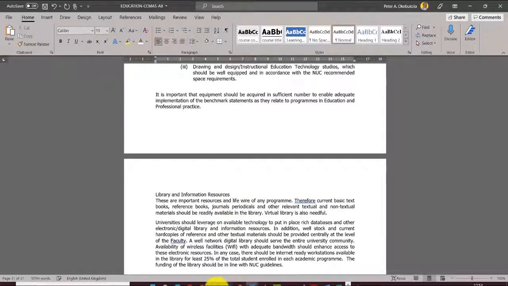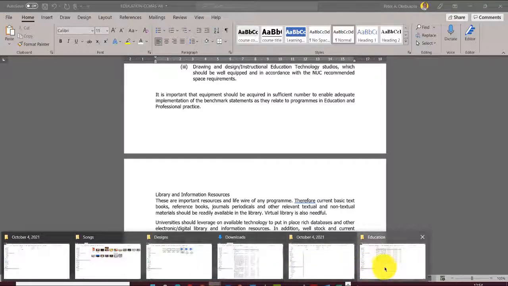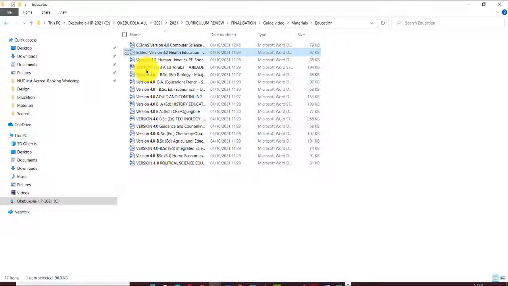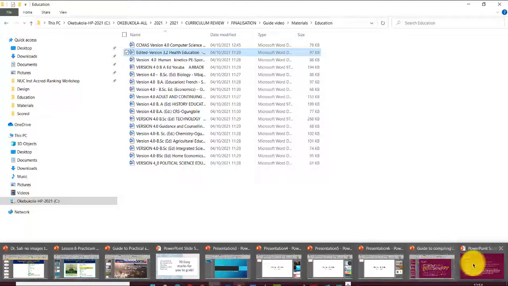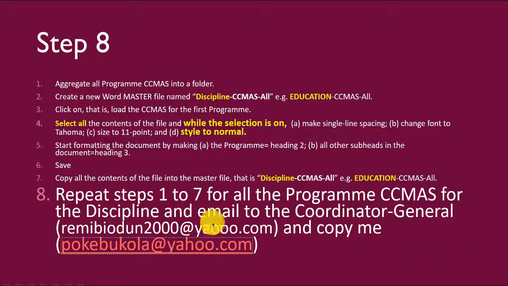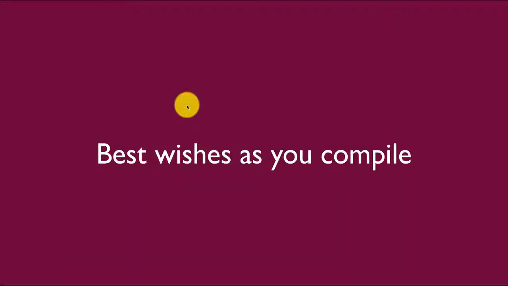Then you go ahead and do the 3rd, the 4th, the 5th, and finish with everything. And then you save the entire document and email to Coordinator General Remi Biodun 2000 at yahoo.com and you copy me. So that's just it. And now it remains for me to wish you well as you compile.